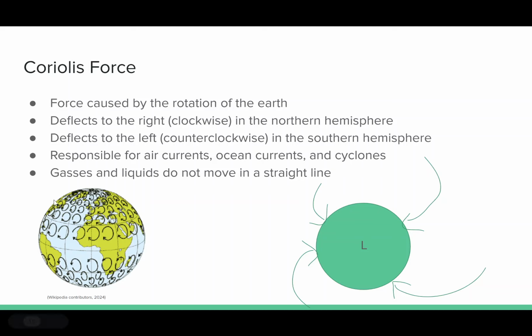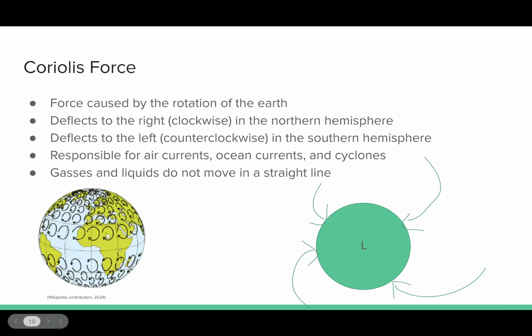So the important thing to note is gases and liquids, because of the Coriolis force, do not move in a straight line. We talked about how air wants to come into these low pressure systems, but it can't do so in a straight direction. I apologize for this arrow. This is pointing the wrong way. But it has to come in, and this is demonstrating the normal hemisphere, and as it does so, it spins. And you start to see the spinning movement of this air mass. As it begins to spin, that's how we get cyclones. That's how we get hurricanes.